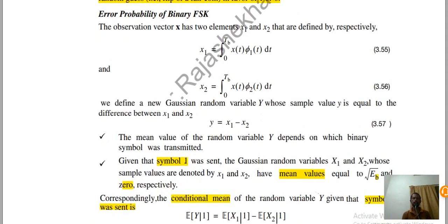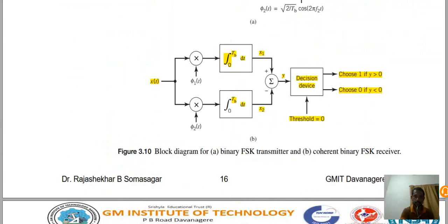Next I'll move on to the error probability of binary FSK. As we have seen, we have the received signal x(t) at the receiving end, which is taken as the observation vector x, which has two elements x1 and x2. x1 is defined by x(t) multiplied by phi1(t), and the second, x2, by x(t) multiplied by phi2(t).